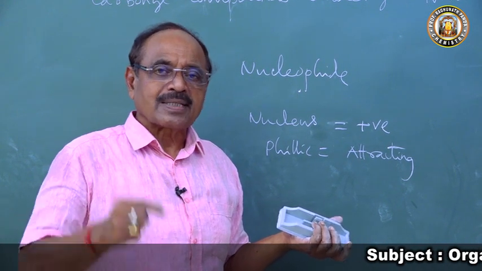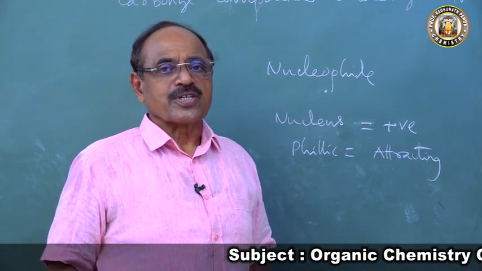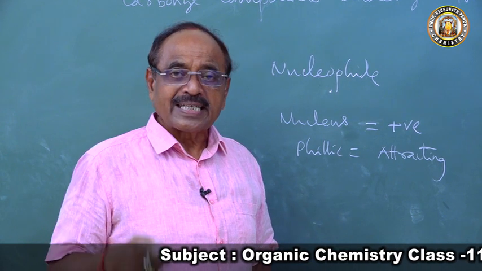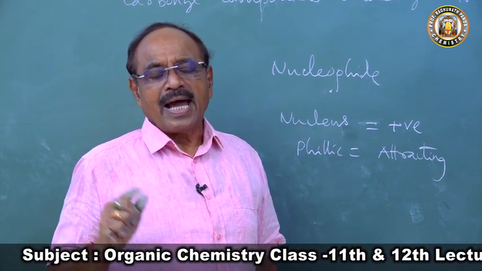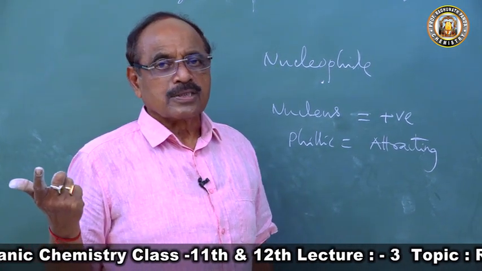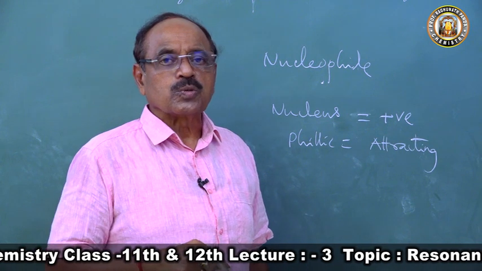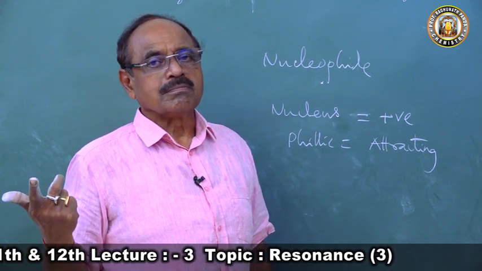Nucleophilic means attracted towards positive. Who is attracted towards positive? A negative charge. So negatively charged species are called nucleophiles, and positively charged species are called electrophiles. So the nucleophile attacks the carbon atom of the carbonyl group, which has a positive charge.